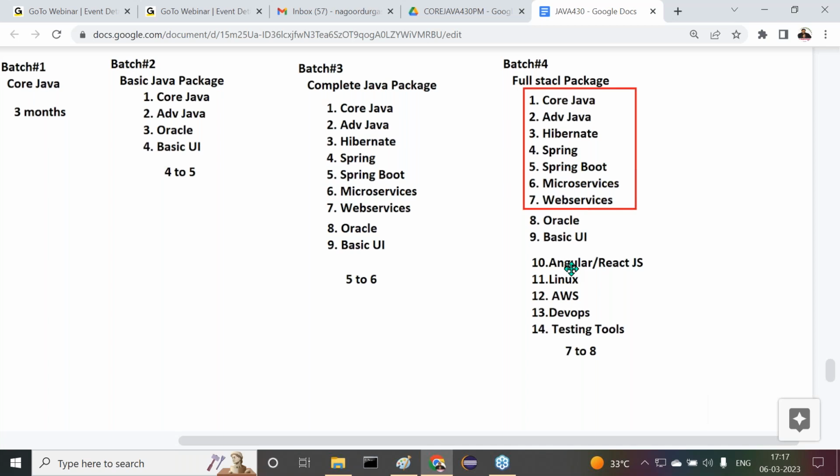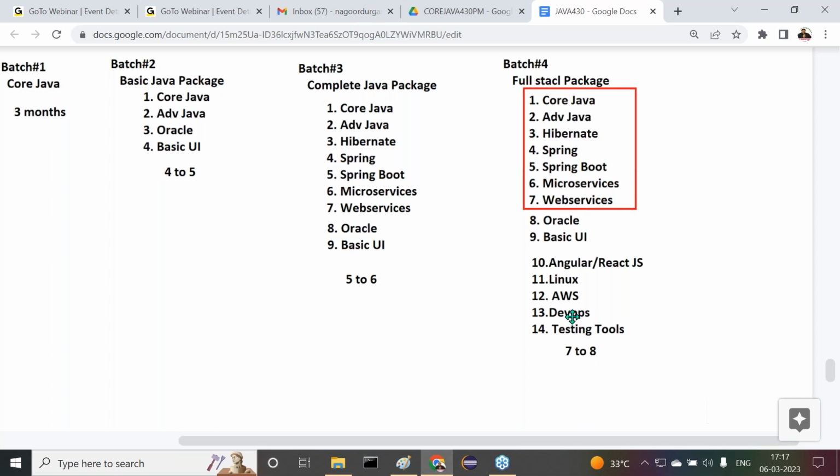Either Angular or React.js, either one we have to learn. Nowadays, React.js has somewhat more demand, so if you learn it, on the basis of this also we are able to get a job. Next one is Linux, AWS, DevOps. Next one is the testing tools. Testing tools in the sense of manual plus Selenium. These things we are able to get here.